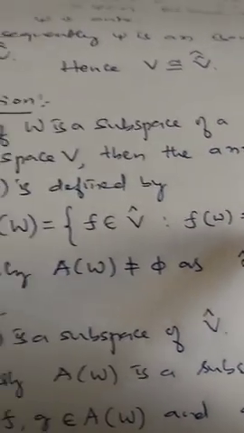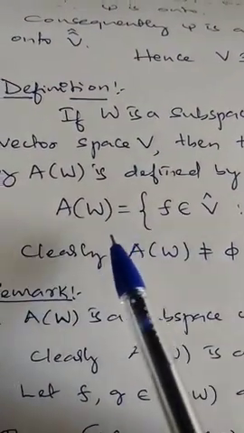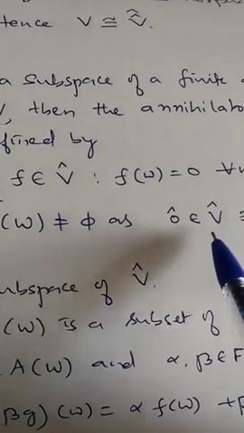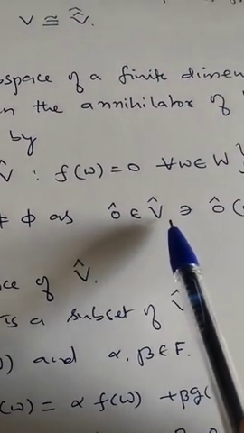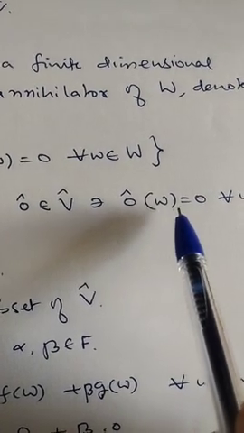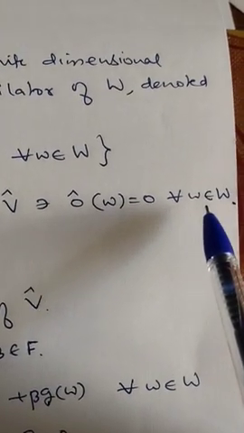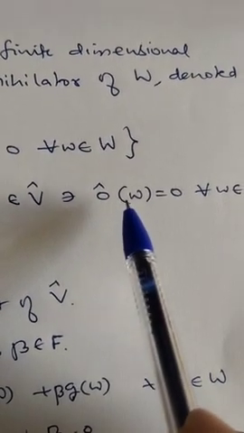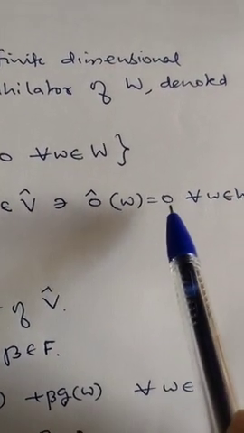Now, if we define A(W) like this, then definitely A(W) cannot be empty, because we have the zero functional 0 cap in V cap such that 0 cap of w is definitely 0 for every w belonging to W. 0 cap is the zero transformation, which always carries every element to 0 only.